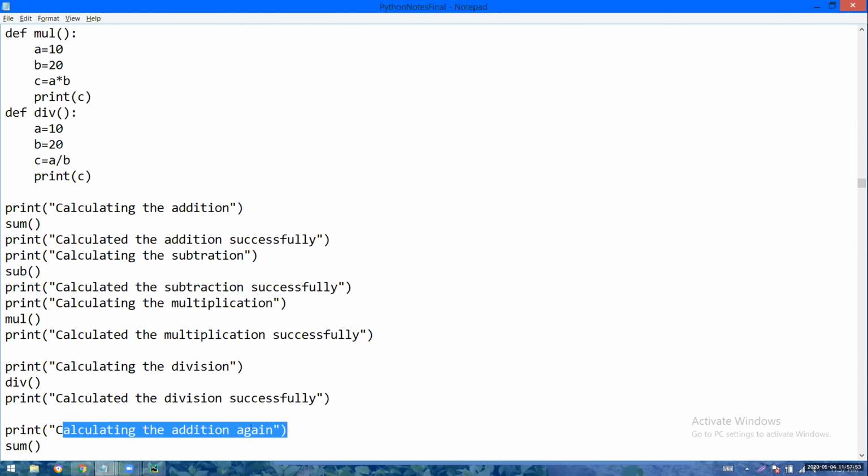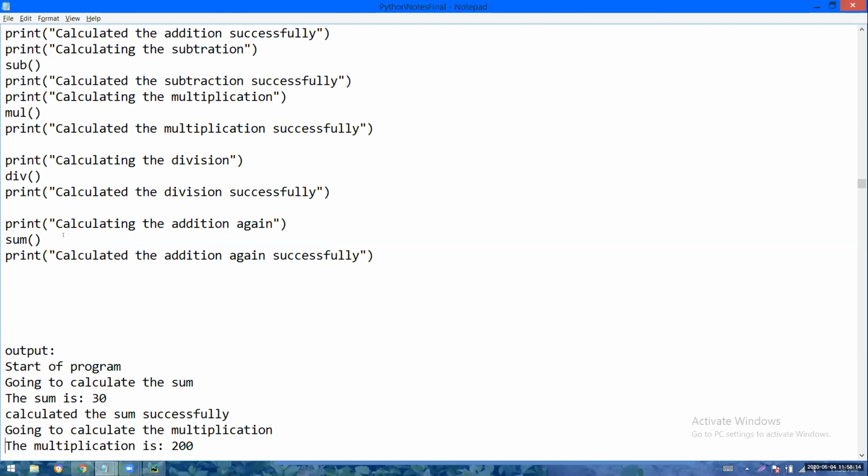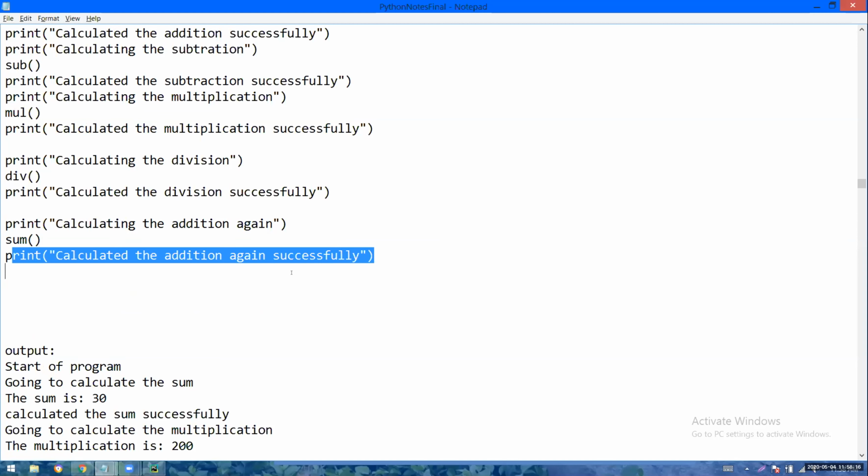Calculating the addition again will be printed. Can't you call the sum one more time? Can anybody answer? I will get an error, or I can call sum one more time. We can call, right? Any number of times we can call. So again, the cursor will go to the sum definition. So 10 plus 20, 30 will be printed one more time. Now, where is the call? To the next line the cursor will go. Calculated the addition successfully will be printed.